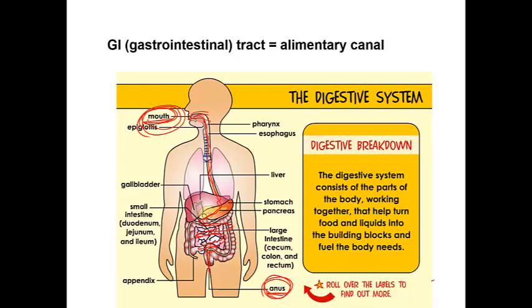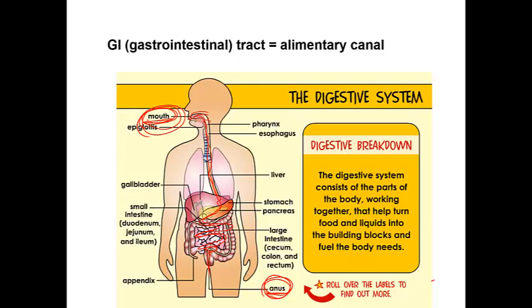So as we said, the digestive system mainly digests the food. What is digestion, or how does the digestive system digest the food? It is the breaking down of food, whatever the type of food.